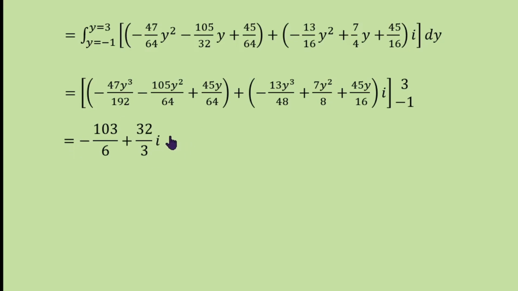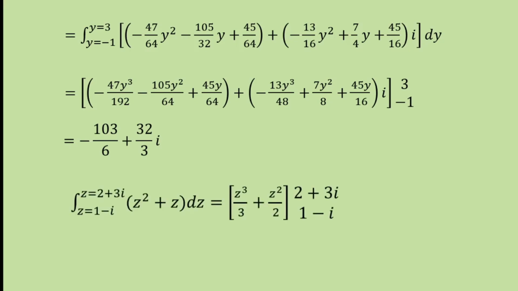But since z square is analytic, along the straight line, that means in any path, the integral value is the same. Just by finding its integration, z square integration is z cube by 3 plus z integration is z square by 2, and just apply the limit. In one step you will get the same answer. Using the calculator you can simplify this. So you can apply this rule only if f of z is analytic. But if the question says along that curve, do it by the previous method only.